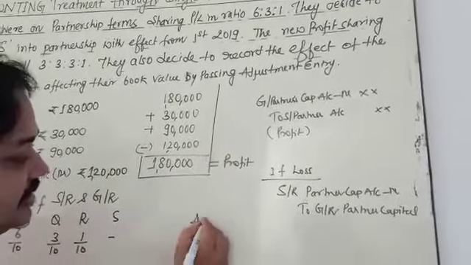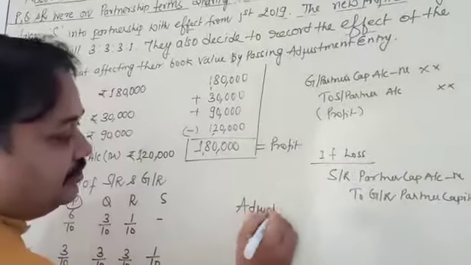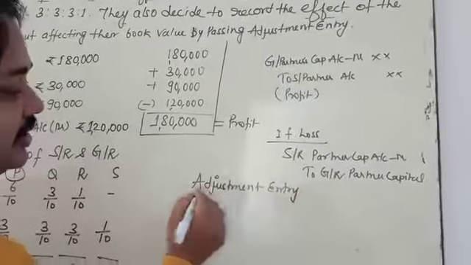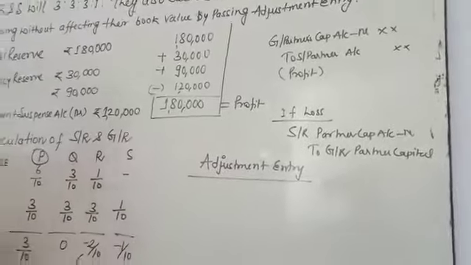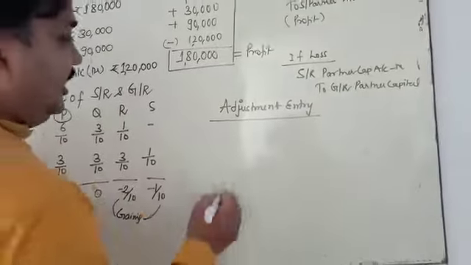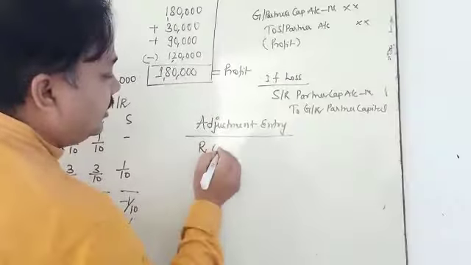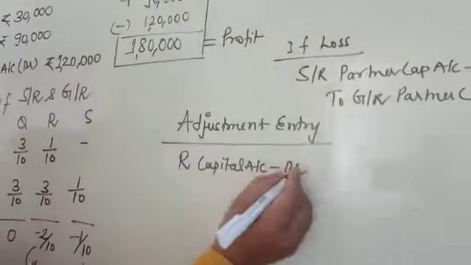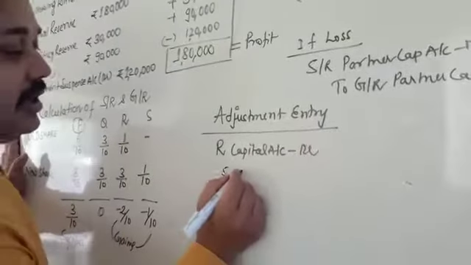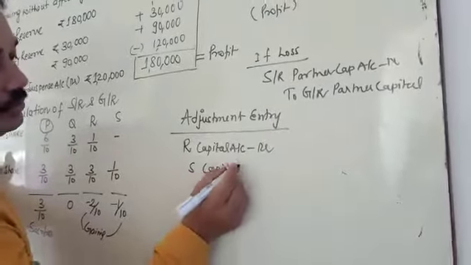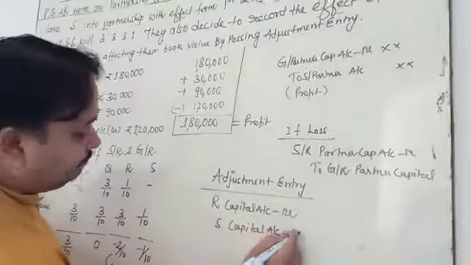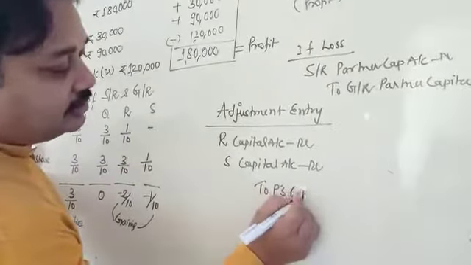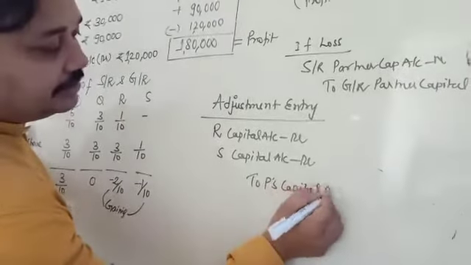In this adjustment entry, R capital account debited, S capital account debited, to P capital account credited.